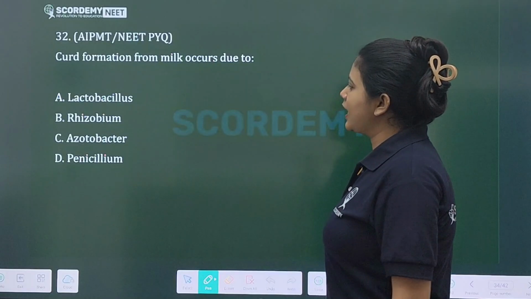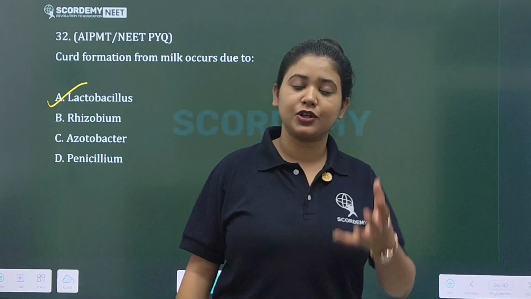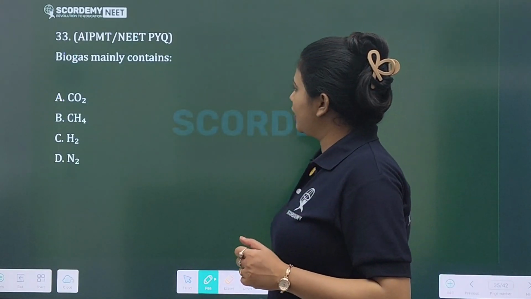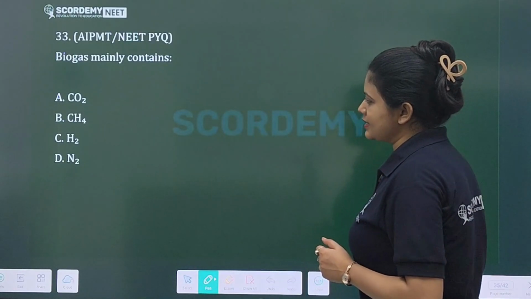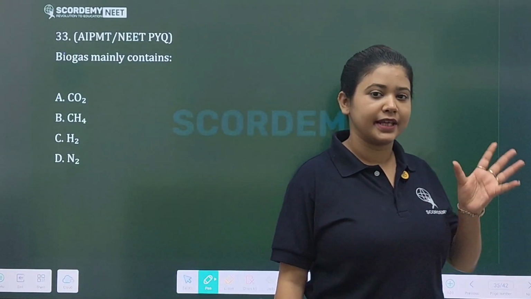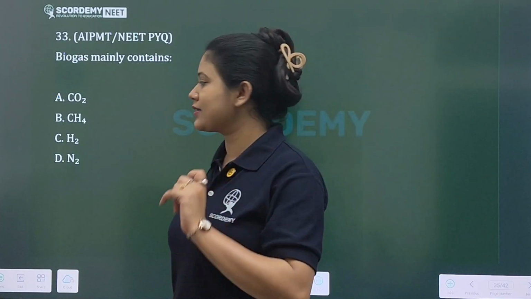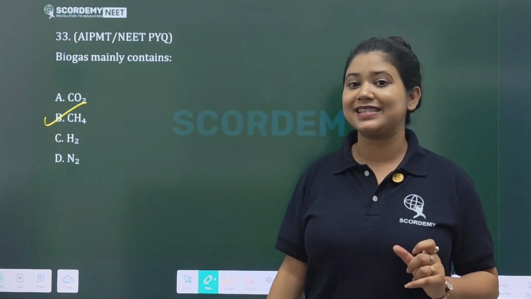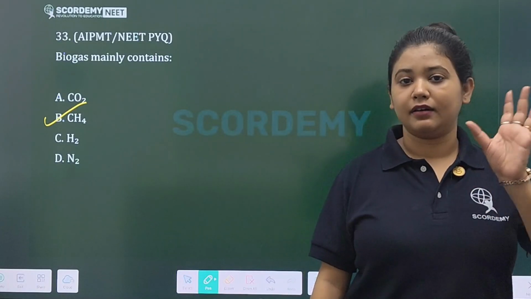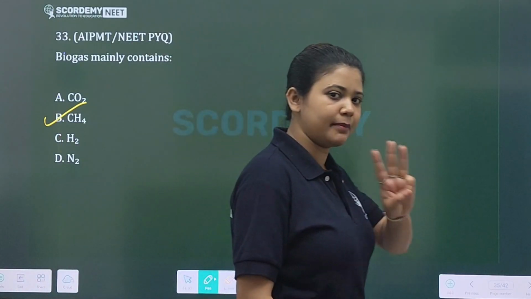Curd formation from milk occurs due to, again very easy, Lactobacillus bacteria. They produce lactic acid, right? Biogas mainly contains what? Components of biogas: the main component of biogas is methane. What is the chemical formula? CH4. So you have to remember the formula also, right? Methane is the main component of biogas along with carbon dioxide and hydrogen sulfide. These are the three main components.